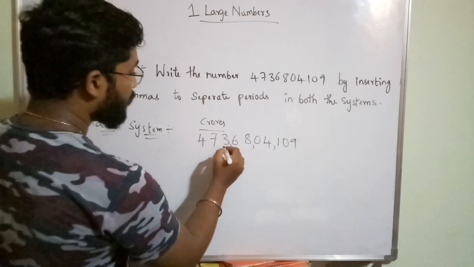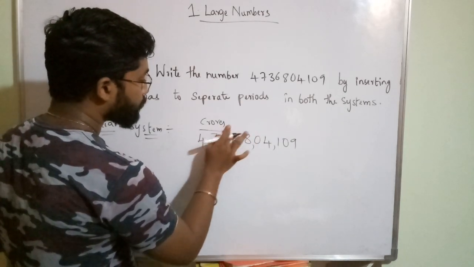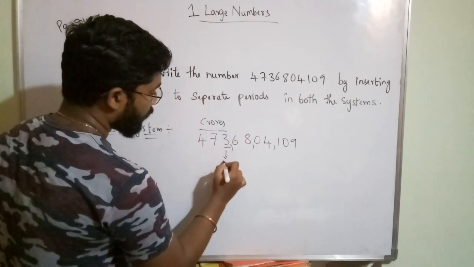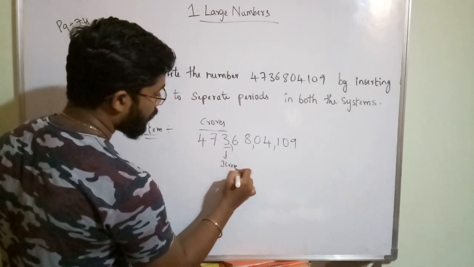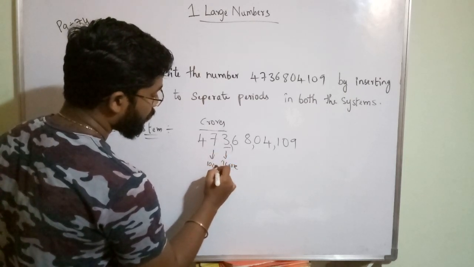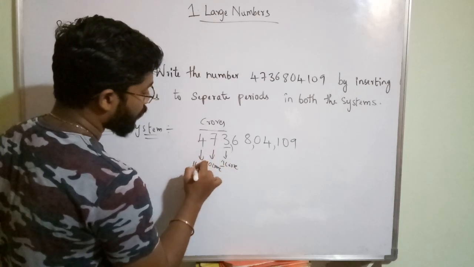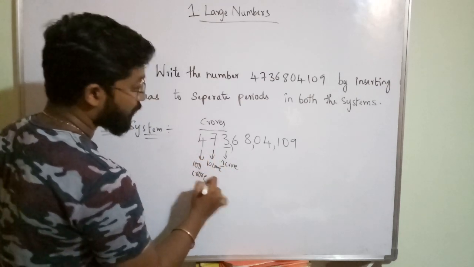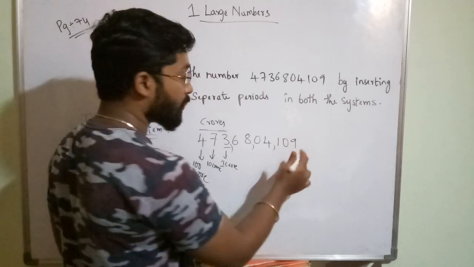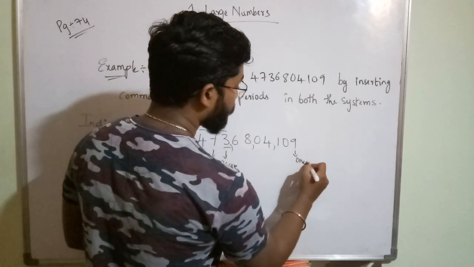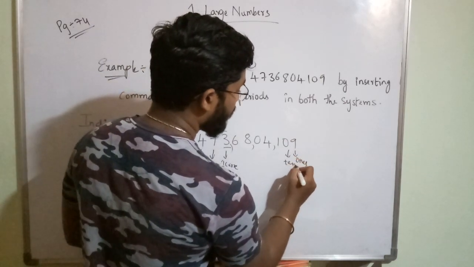What is that? This is 1 crore, 10 crore, this is 100 crore, no? So we are not separating these 3 digits, because this is ones, tens, hundreds.